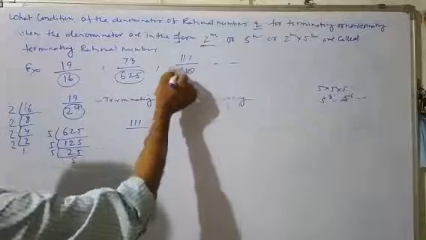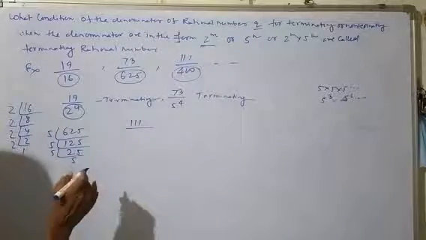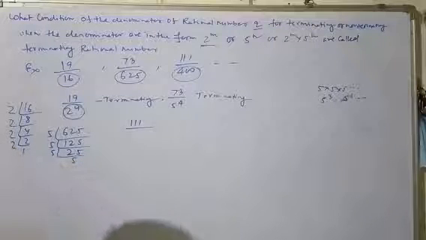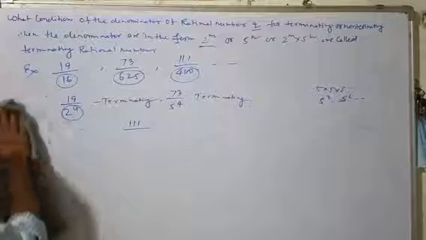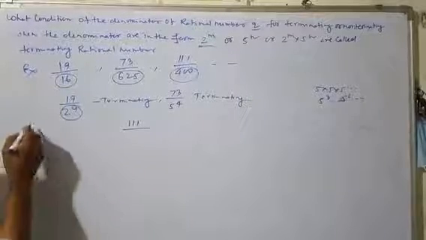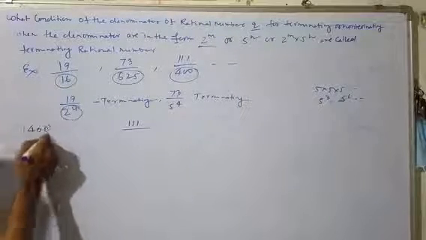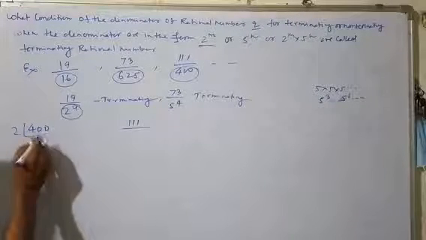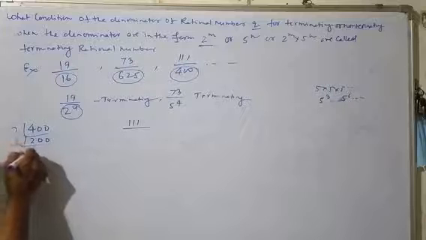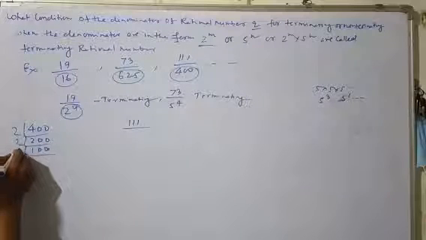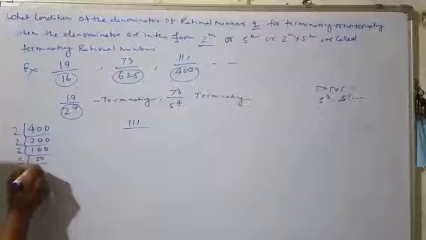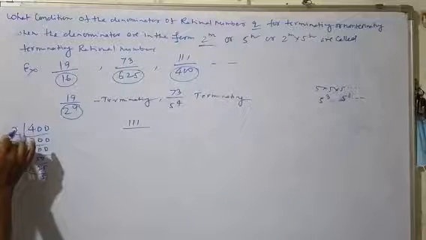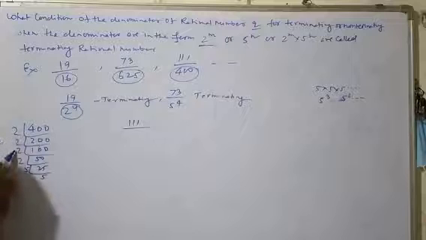Similarly, here is 111 upon 400. Here the denominator is 400, so first we find the prime factors of 400. 2 twos are 4, then 0 0, 2 ones are 0, 2 fifties, 2 twenty-fives, 5, 5. How many times? 1 time, 2 times, 3 times, 4 times.